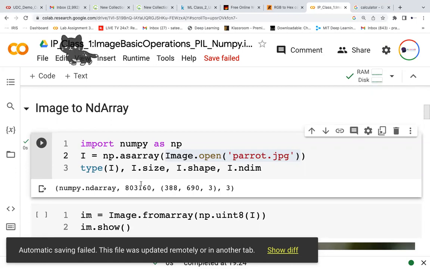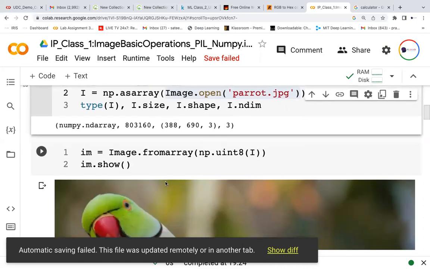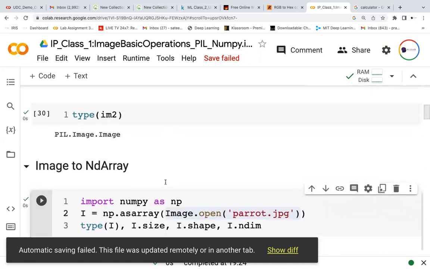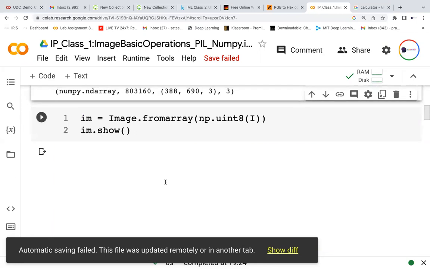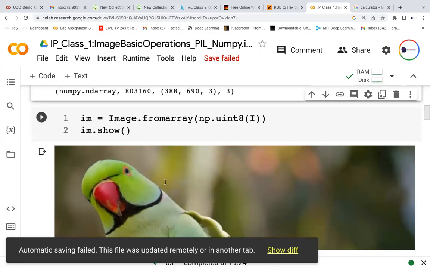Shape gives a much clearer picture: width, height, and also color. If it is 1 or nothing is there, that means a grayscale image. So if you read a grayscale image, it will look like that. Any questions? Okay.